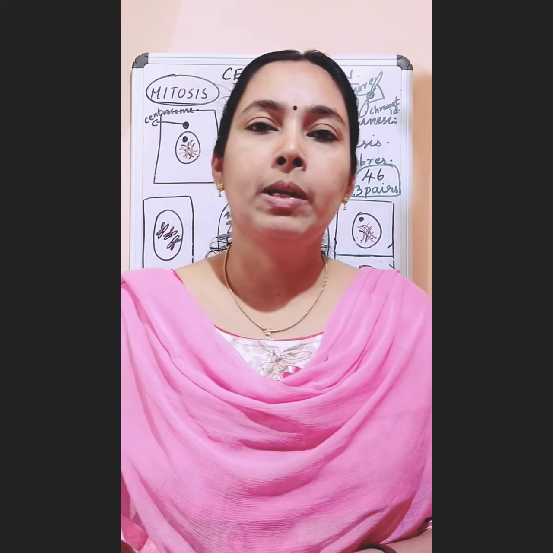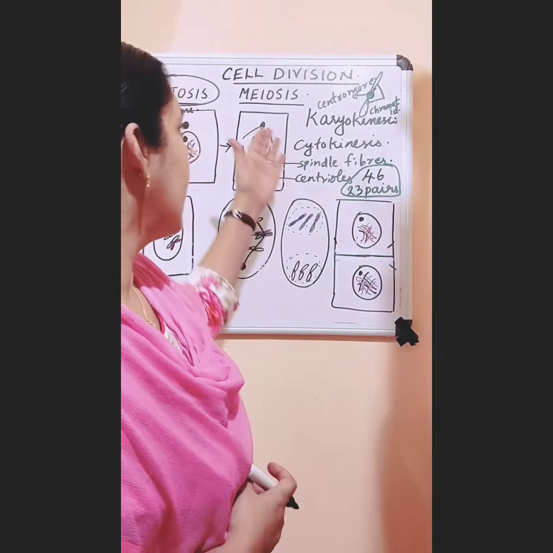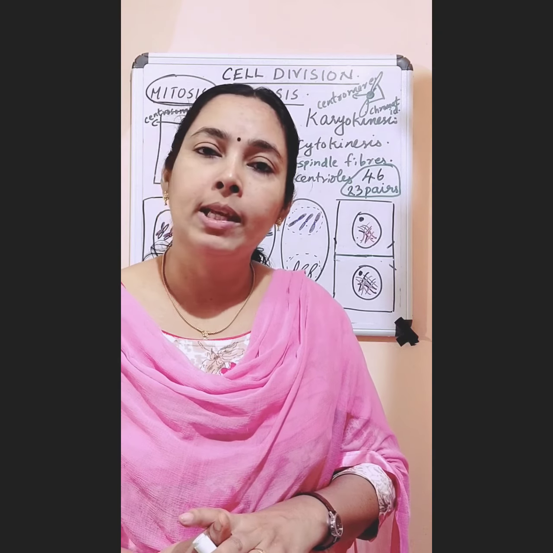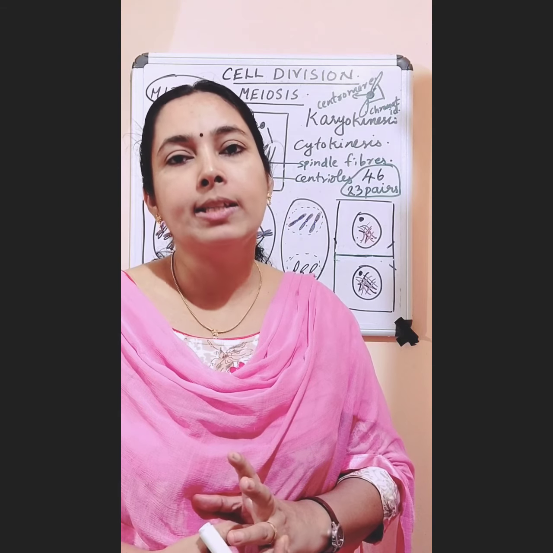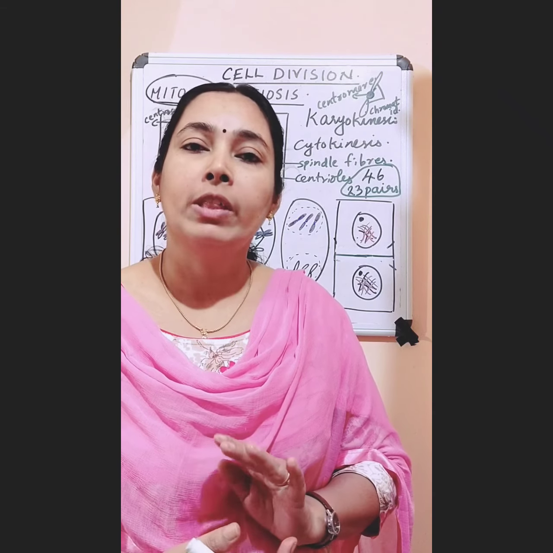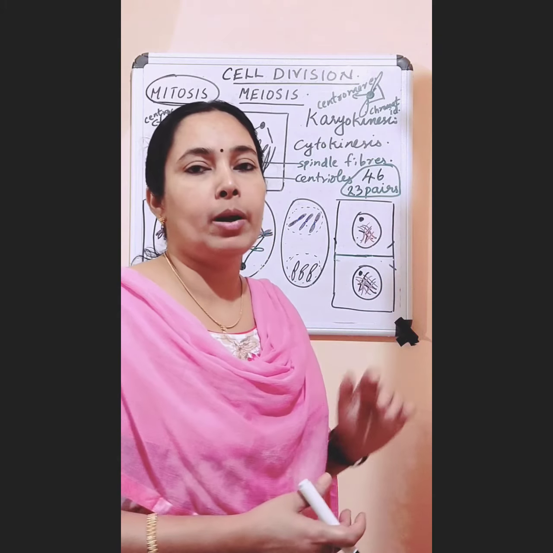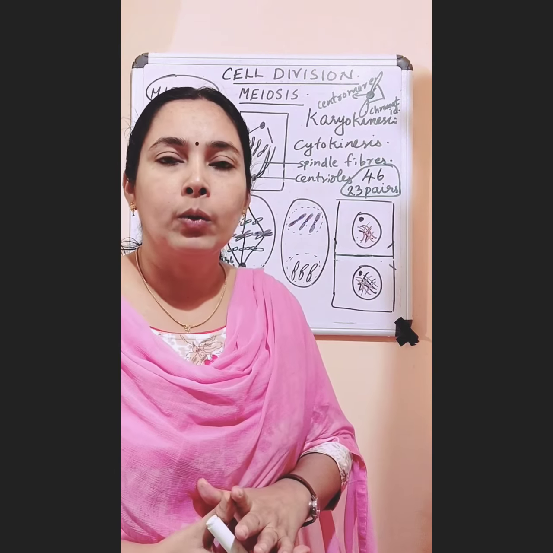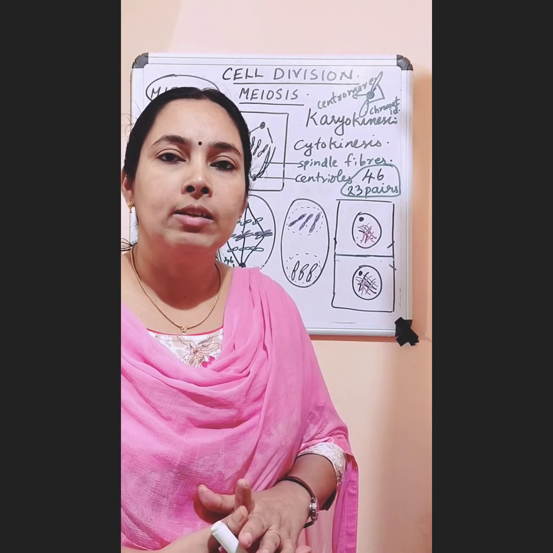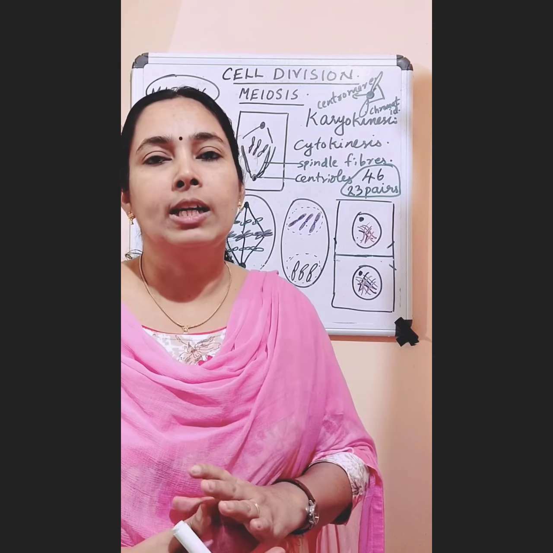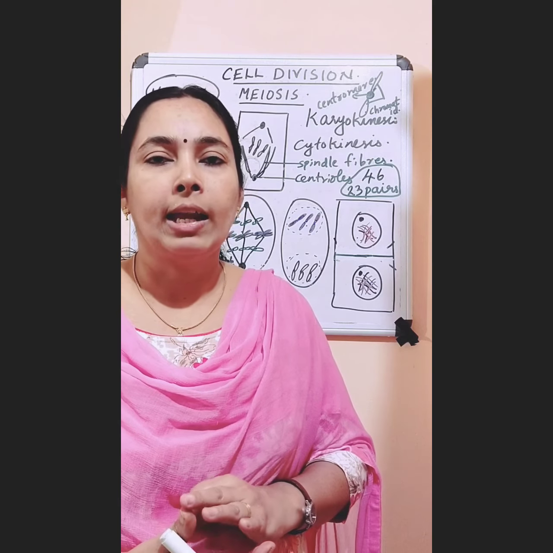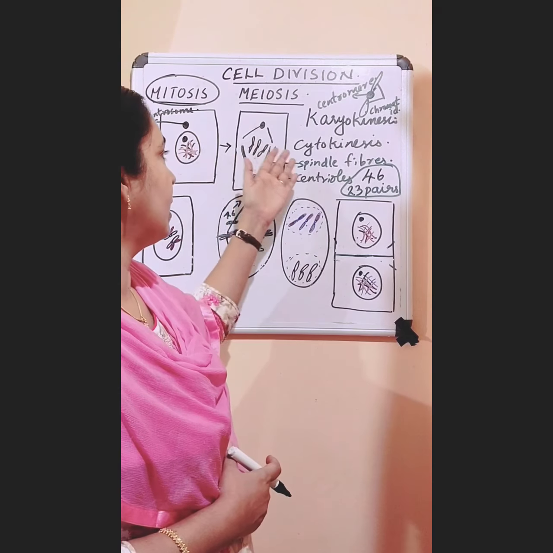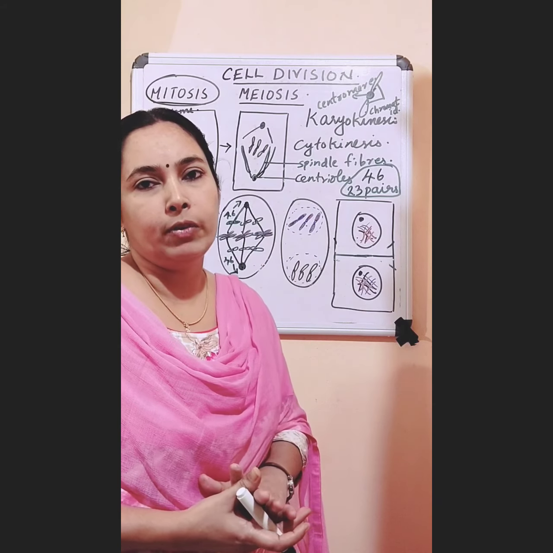We studied that spindle fibers develop from the centrioles in animal cells. But we know centrosomes are absent in plant cells. So in plant cells, spindle fibers develop without centrioles. They develop from the poles. And in karyokinesis, that is nuclear division, there are four phases: prophase, metaphase, anaphase and telophase.